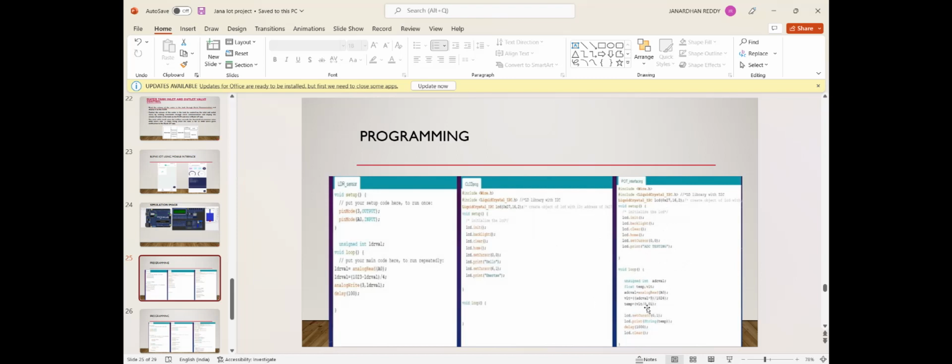converted. And for the temperature, we first get the analog value, and that should be converted into voltage. For converting the analog value into voltage, we have the formula: analog value multiplied by 5 divided by 1024, and from that voltage we convert to temperature, which equals voltage divided by 0.01. That temperature should be in string form. So here we convert it to a string, and it is displayed on the LCD display, so we have to take the string value only.